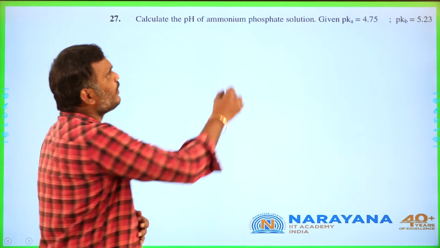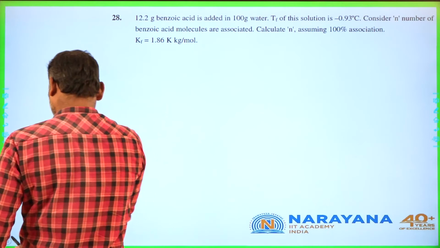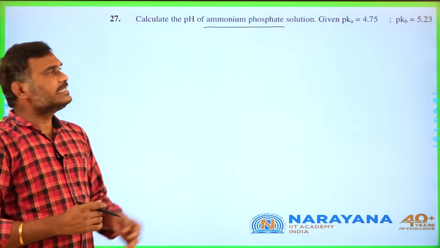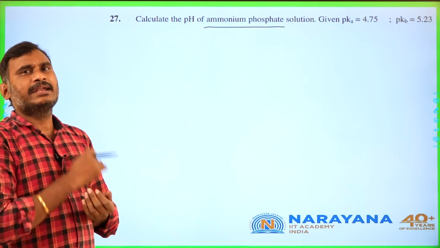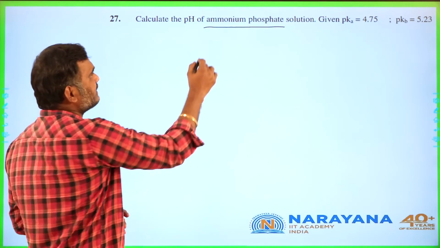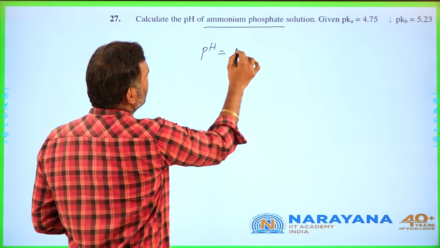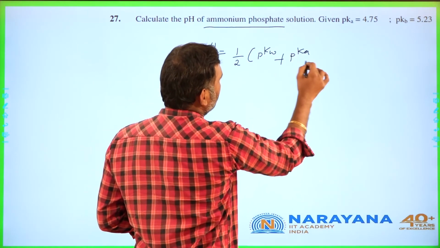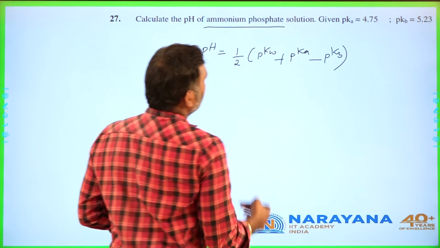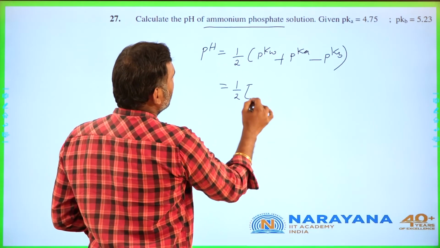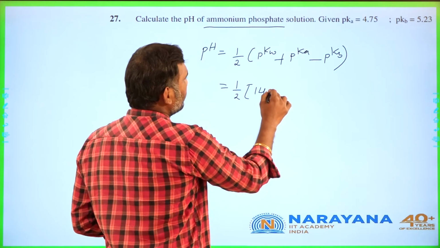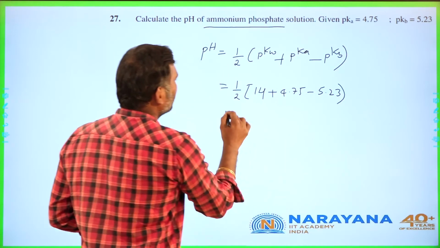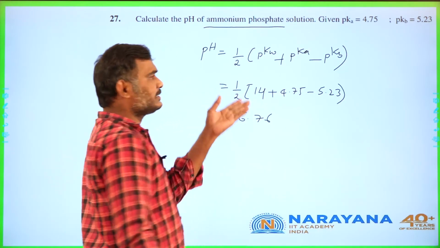Calculate the pH of ammonium phosphate. Ammonium phosphate solution is nothing but a weak acid and weak base salt. For a weak acid and weak base salt, the pH is equal to half into pKw plus pKa minus pKb. That is half into 14 (pKw) plus 4.75 minus 5.23. After doing so, you will get 6.76 as the answer.